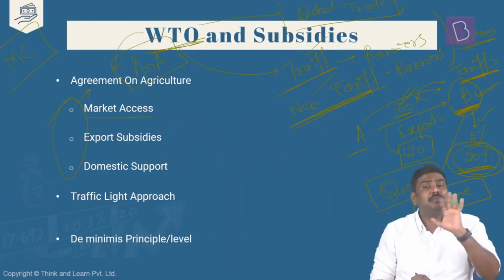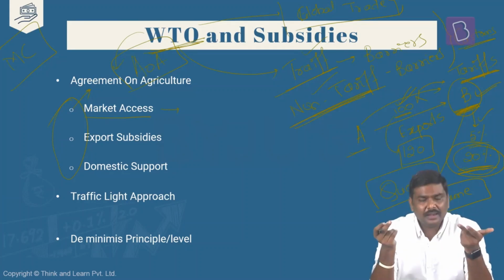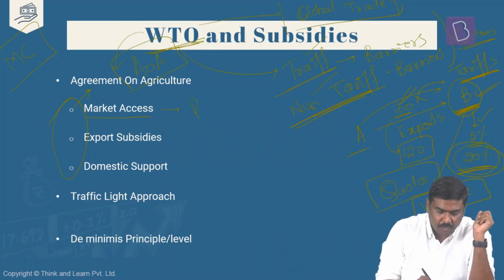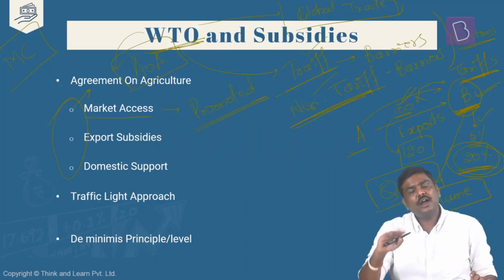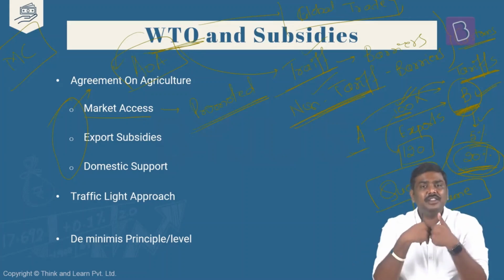One is called market access. Under market access, it basically says tarification. That is, there are non-tariff barriers. You have to eliminate them, or convert them into tariff barriers so that the trade between these two countries in terms of agriculture commodities will be promoted. Is it okay? There are tariff barriers as well as non-tariff barriers. You have to either eliminate, reduce, or convert these non-tariff barriers into tariff barriers so that the agriculture trade between these two countries will be promoted.